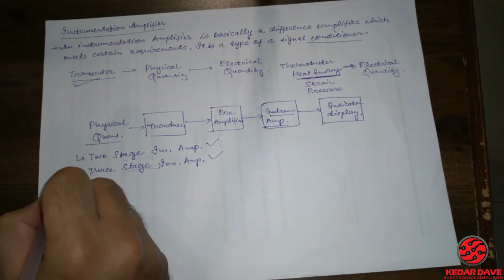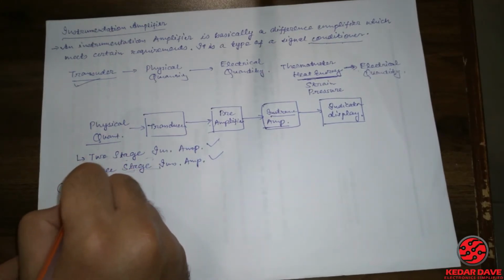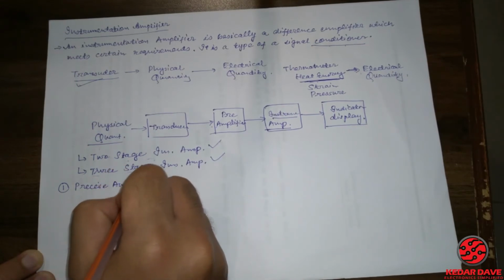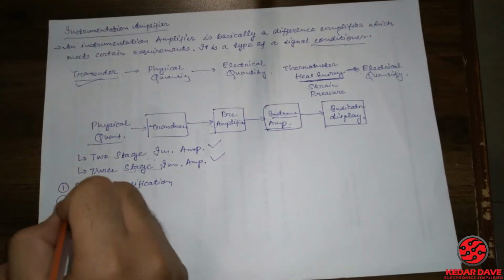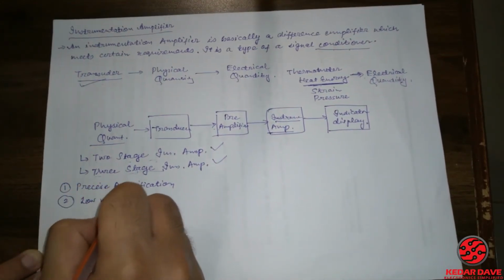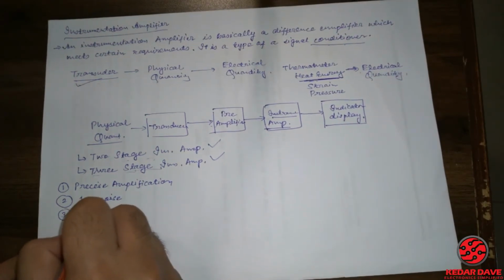The first term is that precise amplification should be there. Second will be low noise, so there will be less noise. Third term will be low thermal drift.